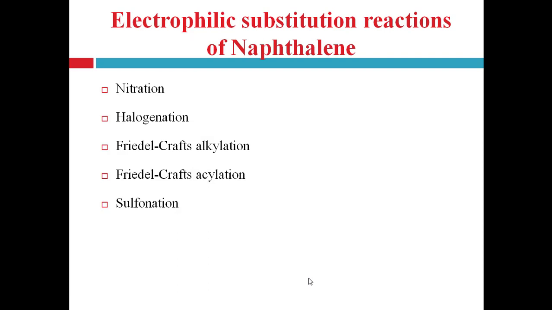Next one is electrophilic substitution reactions of naphthalene, right? In naphthalene, the electrophile attacks preferably at C1, the first position, that is on the alpha carbon. The various electrophilic substitution reactions are nitration, halogenation, Friedel-Crafts alkylation, Friedel-Crafts acylation and sulfonation. Let's see them one by one.